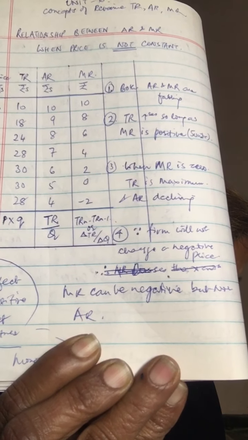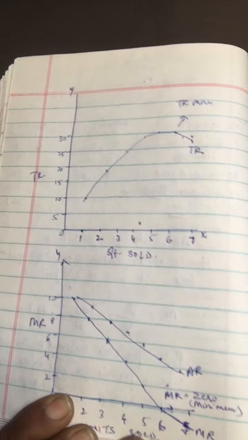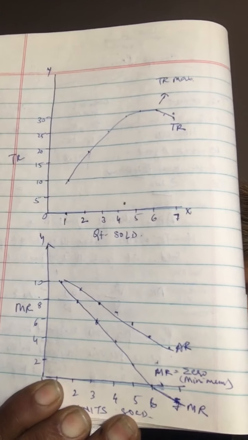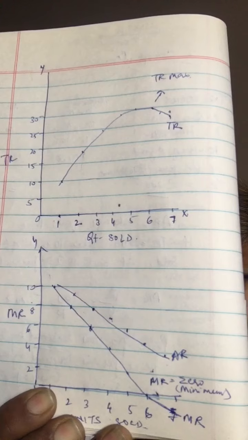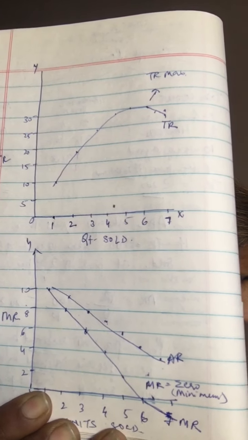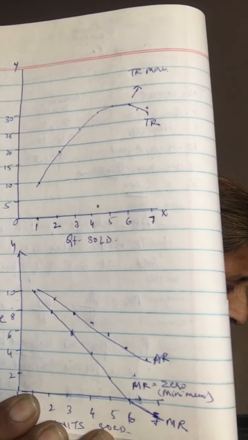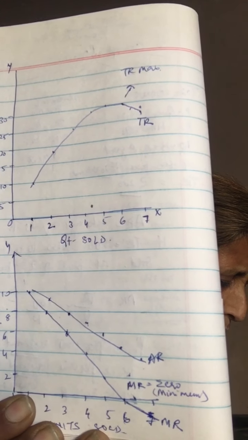This can also be shown with the help of a diagram, and we're going to plot it out so that you can understand this. The top diagram is on total revenue and the bottom one is on marginal revenue. Here you see that marginal revenue can cross the x-axis while average revenue cannot. In other words, marginal revenue can be 0 or negative, but average revenue always remains positive. This is for the simple reason that the firm will not charge a negative price for its product.